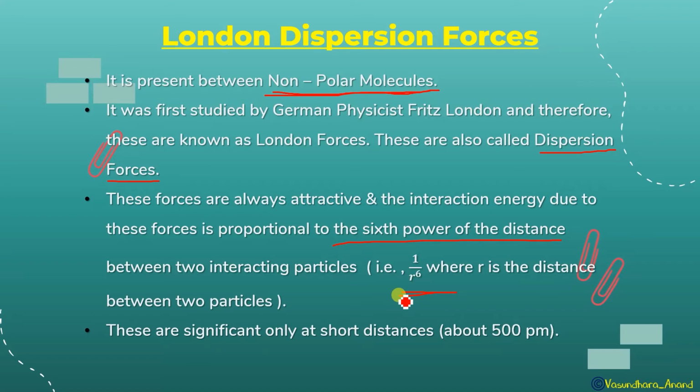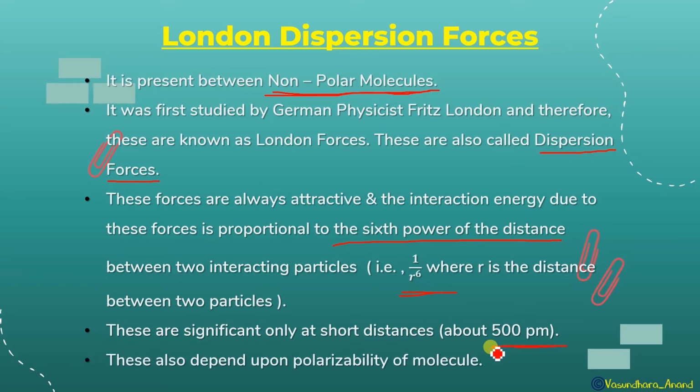These are significant only at short distances. If two molecules are closer to each other, in the range of about 500 picometers, then only these dispersion forces will act. Now the next thing is these also depend upon the polarizability of the molecule, and I hope you are very clear with the words polarizability and polarization. We have done this in chemical bonding. Fajan's rule I have explained.